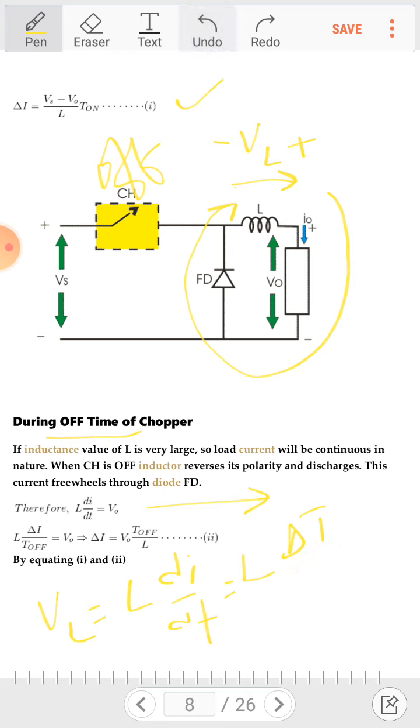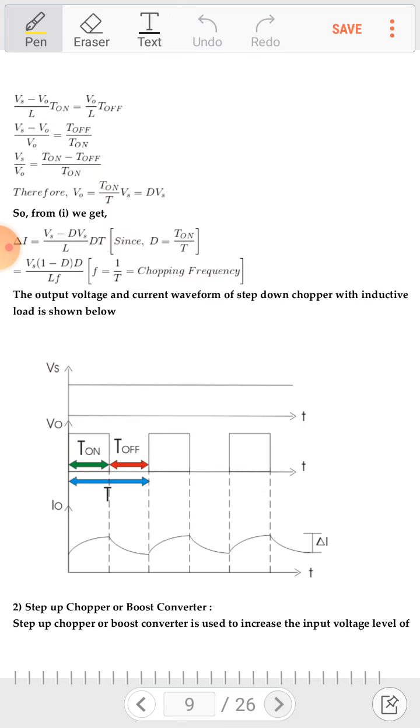Equation first and equation second we obtained, and we put both equations in the same and equate them. So we get Vs minus V naught by L into T on. This is the delta I at on time and it is equal to V naught by L into T off. From here we get the output equation: V output equals D into Vs.